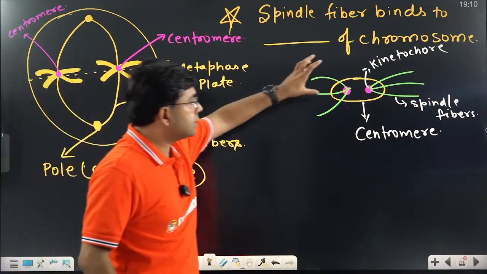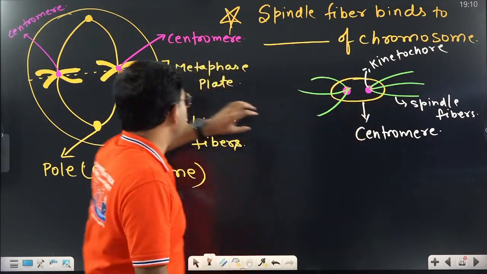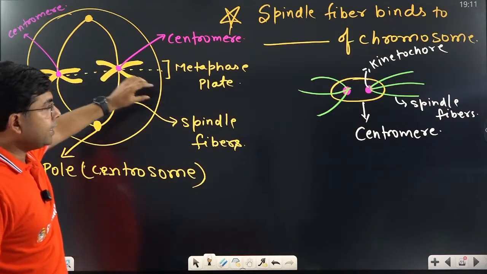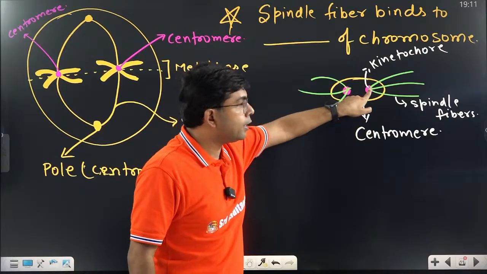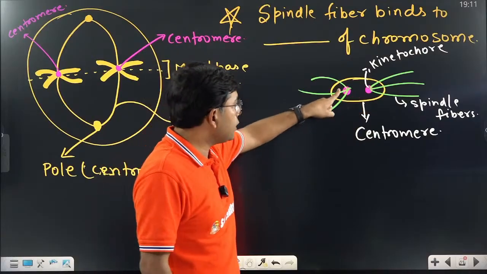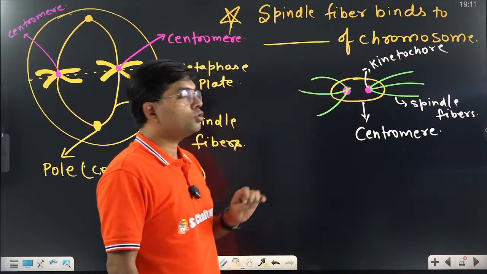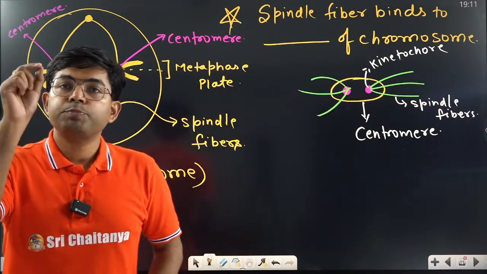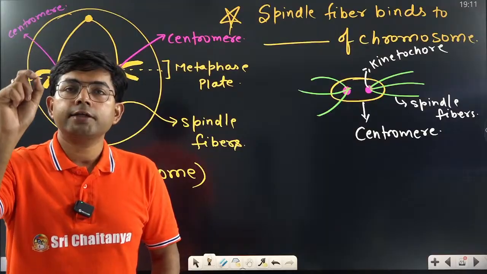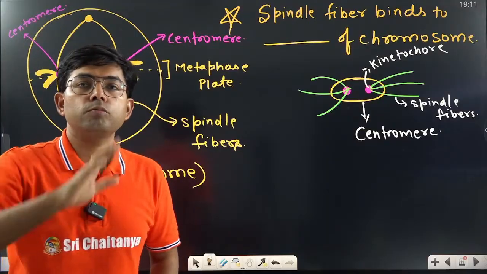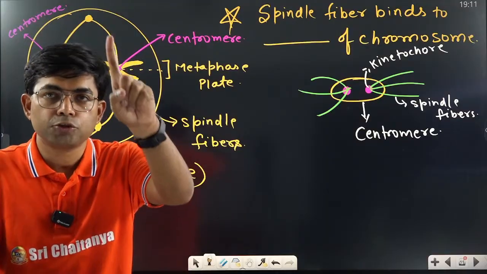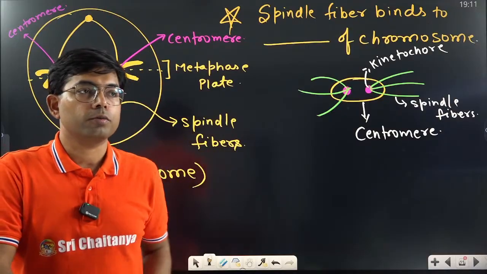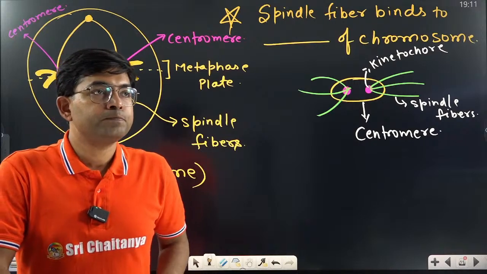So is this point clear? What is the centromere? The centromere is present at the center of the chromosome. Inside the centromere are two kinetochores, and to each kinetochore the spindle fiber goes and attaches. So if the question is asked, the spindle fiber gets attached to which part of the chromosome, you can say centromere or, more precisely, kinetochore. Is this point clear?